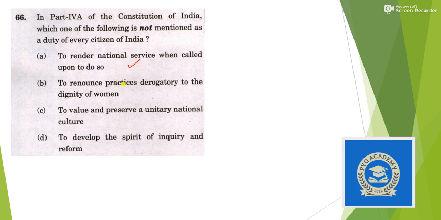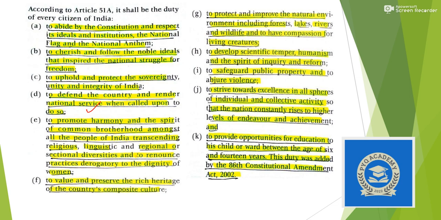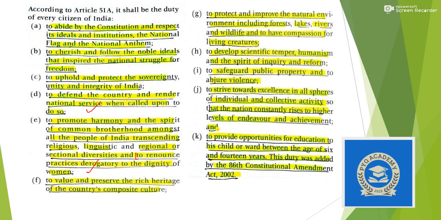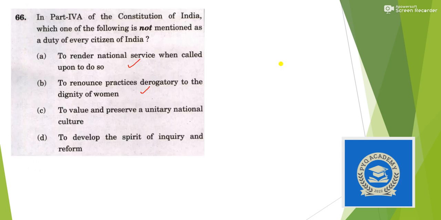Then, to renounce practices derogatory to women. This is also correct. You can see here, to renounce practices derogatory to women. Then, to value, preserve a unitary national culture, and to develop the spirit of inquiry and reform. So yes, to develop the spirit of inquiry and reform, you will find here spirit of inquiry and reform. So this is correct.